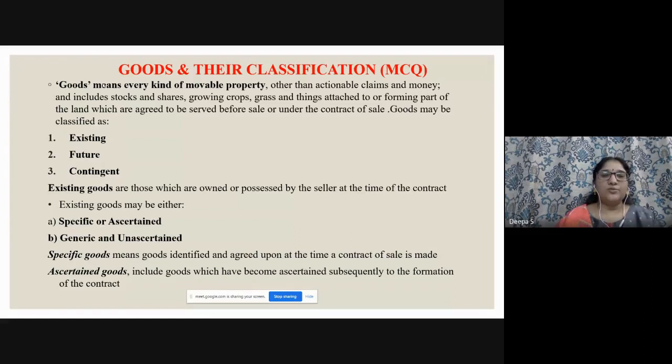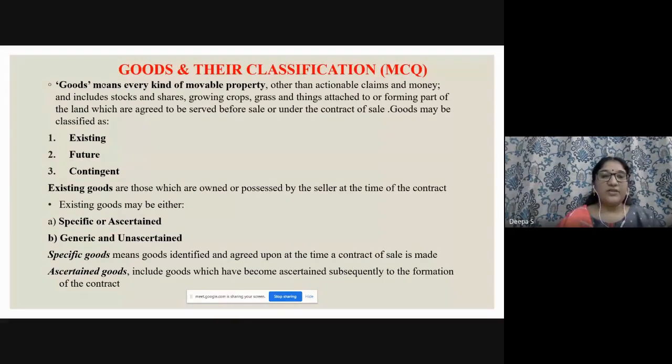What are existing goods? Existing goods are those which are owned or possessed by the seller at the time of contract. So you go to a shop, right? You ask for a pen, so the seller sells the pen. You got the pen by paying the money, right? So it's readily available with the seller. Those are existing goods. So specific or existing goods may be divided into two types: specific or ascertained, generic or unascertained.